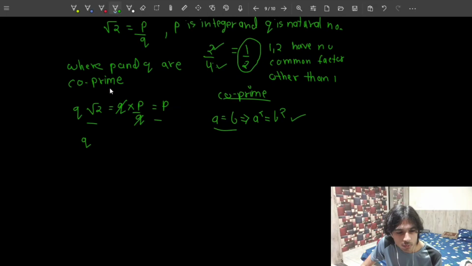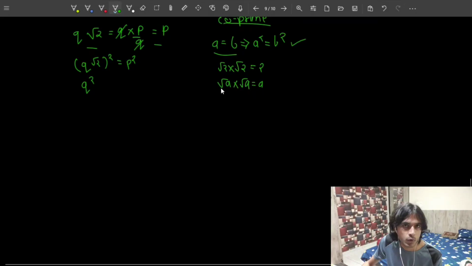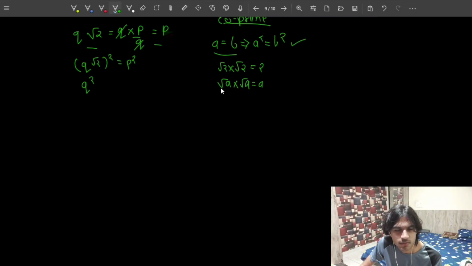So q root 2 square will be equal to p square. Now q root 2 square is going to be q square, and root 2 multiplied by root 2. Now you can look at root 2 multiplied by root 2 as 2. In general, root a multiplied by root a is always going to be a, right? Obviously, this is going to hold for natural numbers and integers.